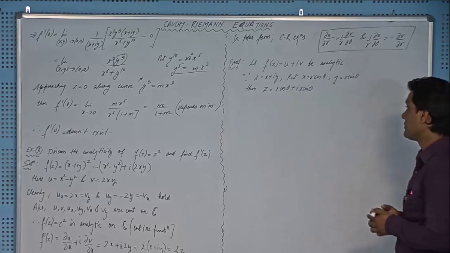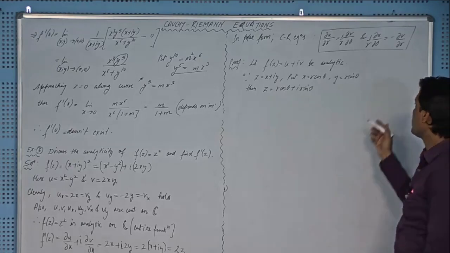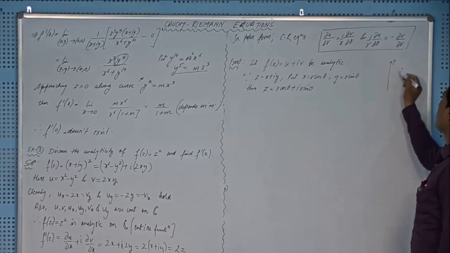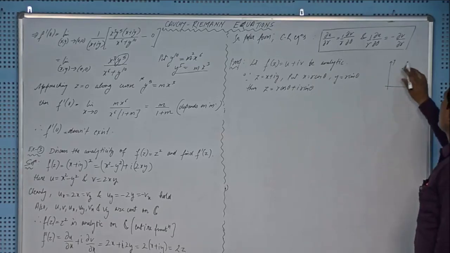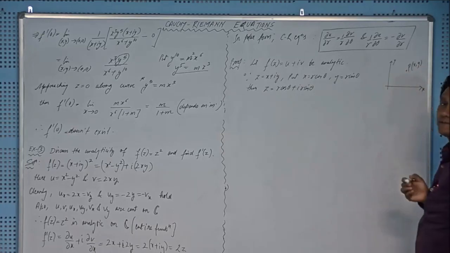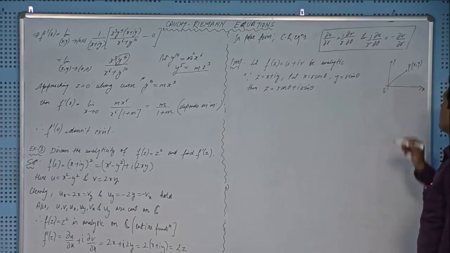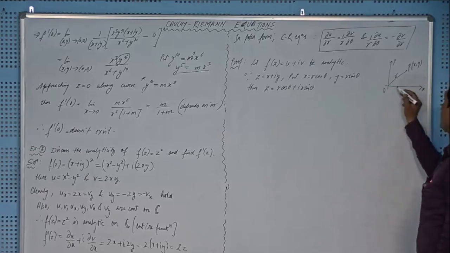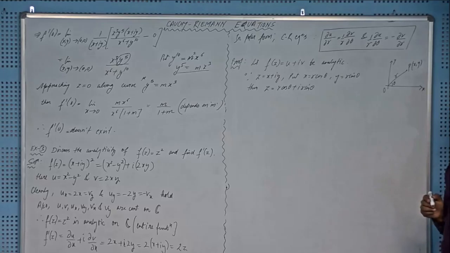In r theta form. And I will show why I have put this r cos theta and r sin theta. If you see that if this is a complex number, this is y axis and this is x axis, right? And this is origin, fine. And you have this point P. The coordinate is x comma y, right? And you join this P to the origin O, right? And let the length of this OP is r, and let this line OP makes an angle of theta with the positive direction of x-axis, right?